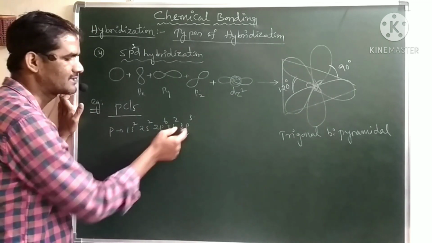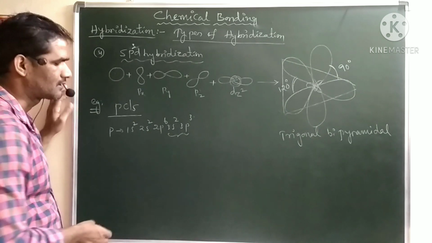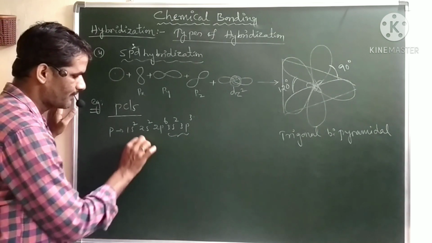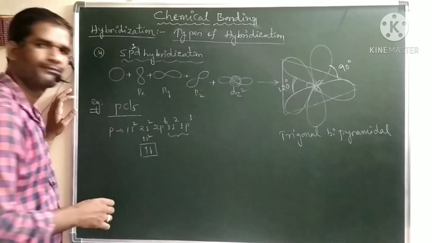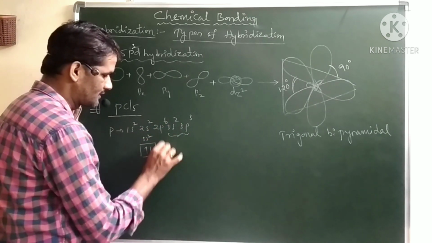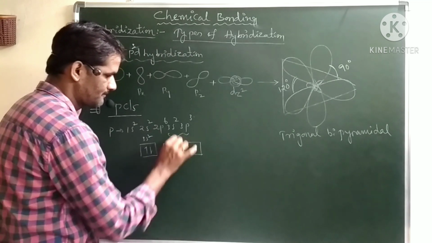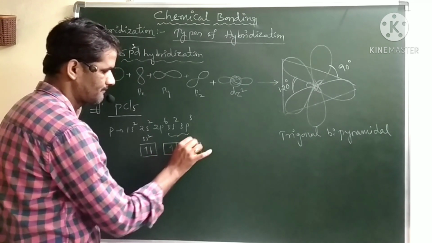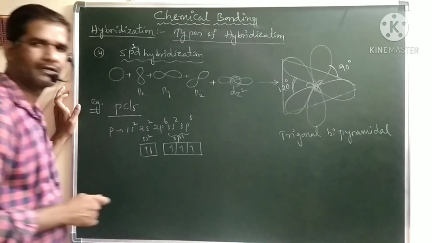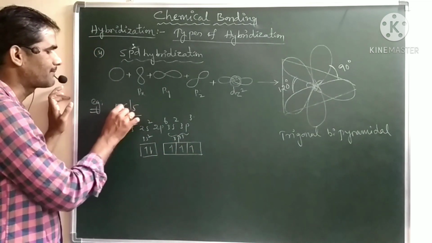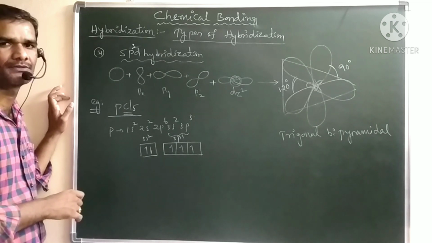Here the valence shell is 3s, 3p. They are the orbitals in the valence shell. In the orbital diagram, this is 3s2 and 3p3. So we have only 3 unpaired electrons, but we require 5 unpaired electrons. Why? Because 5 chlorine atoms are there.